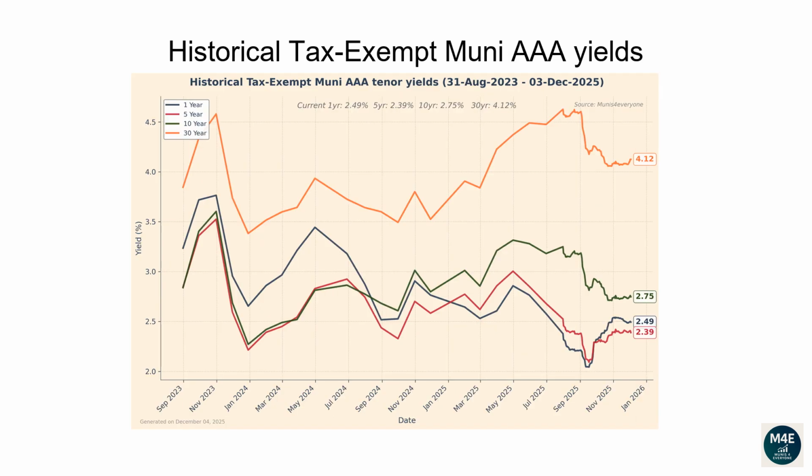This line plot and the next plot show how each tenor of the muni yield curve has changed over time. From the 31st of August 2023 to the 3rd of December 2025, the 1-year yield has dropped from 3.24 to 2.49. The 5-year yield has dropped from 2.85 to 2.39. The 10-year yield has dropped from 2.84 to 2.75. The 30-year yield has increased from 3.85 to 4.12.